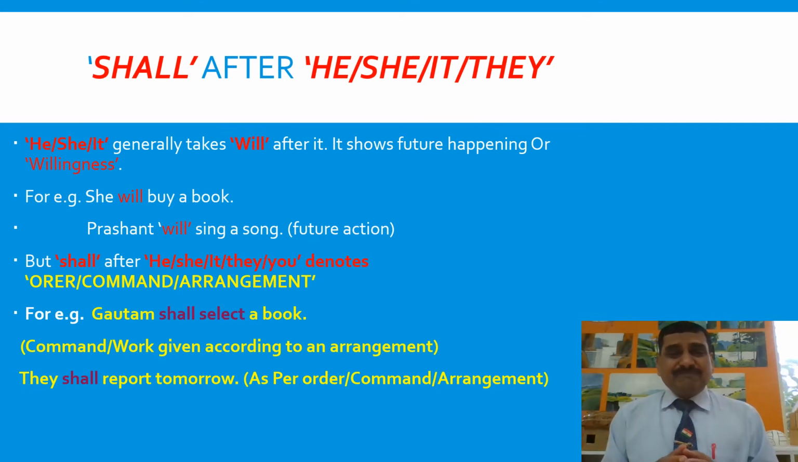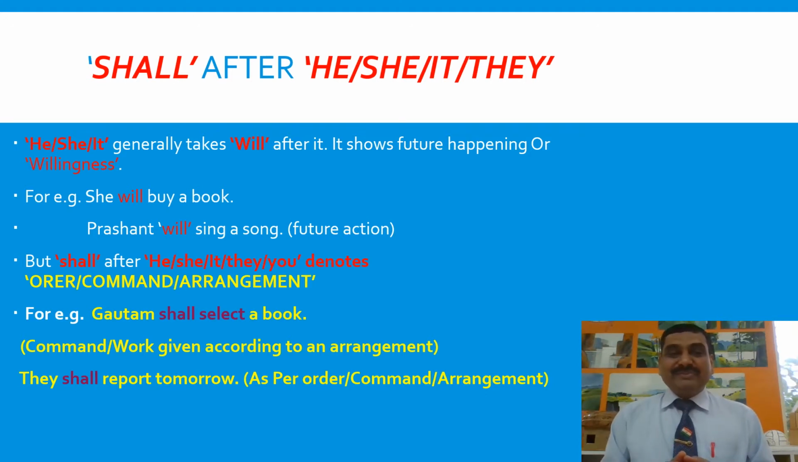We discussed that I and we generally take shall after it. On the other hand, he, she, it generally take will after it. If we use will after he, she, it, you, they, it shows normal future. But instead of will after he, she, it, they and you, if we use shall, then the meaning changes. It implies order, command, or arrangement.